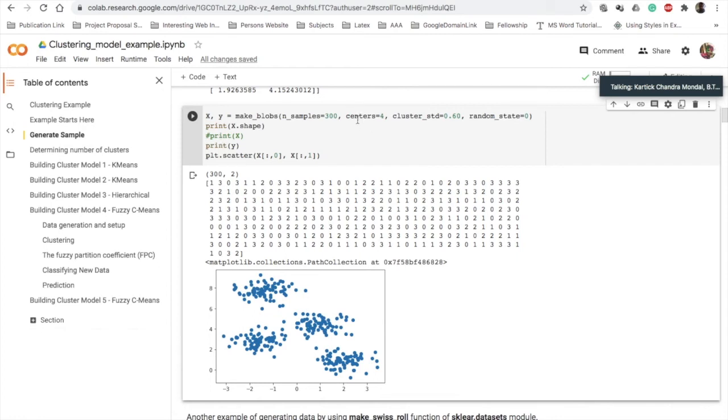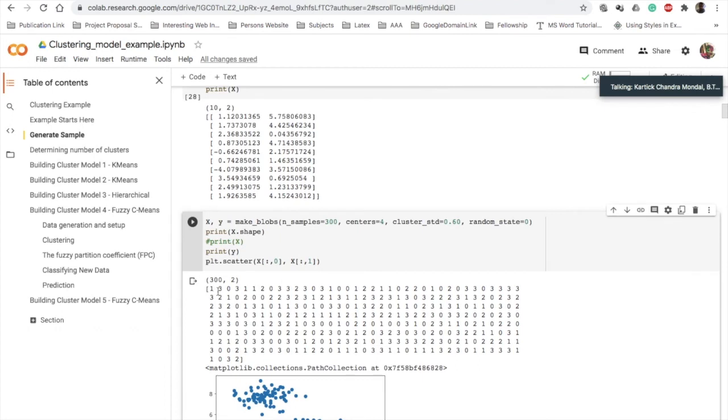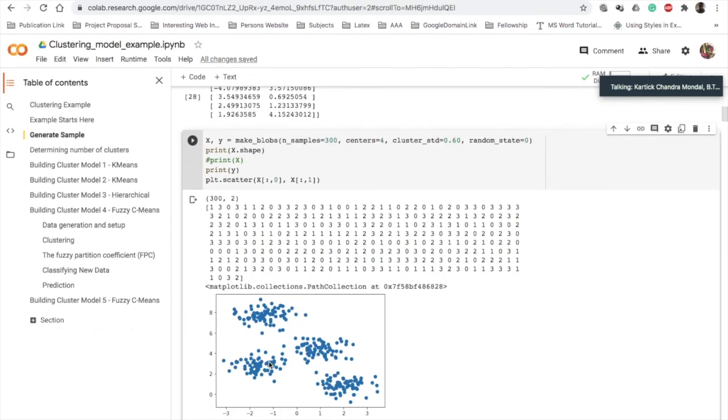Here I have specified 3 cluster centers, here you have 4 cluster centers. These numbers 0, 1, 2, 3 represent which cluster a particular data point belongs to. From this picture it is clearly visible that 4 different cluster centers are present.